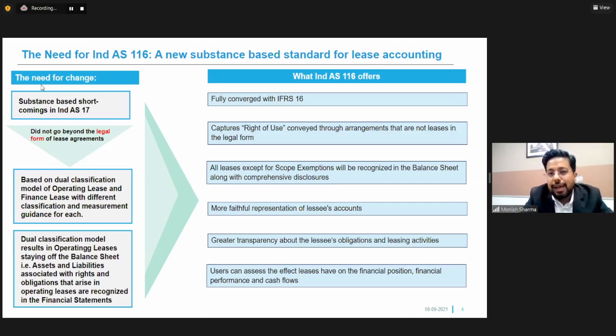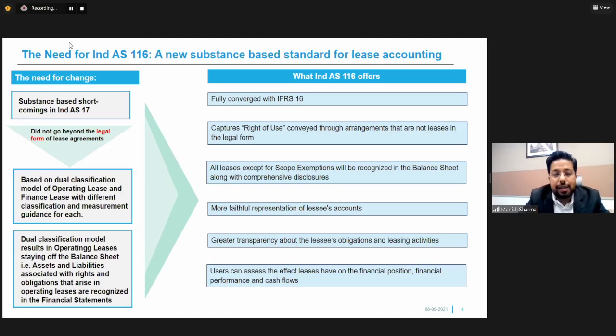Now, typically, this replaces the erstwhile standard in IND AS, which was IND AS 17 on leases. Let us try to understand the thought process behind why this change was required, why there was a need for a new standard, which was 116 and the corresponding standard, which is IFRS 16. First of all, the erstwhile standard does not go beyond the legal form of the lease agreements. We have seen in the previous session that there were two types of lease agreements. One was the operating lease, second was the finance lease.